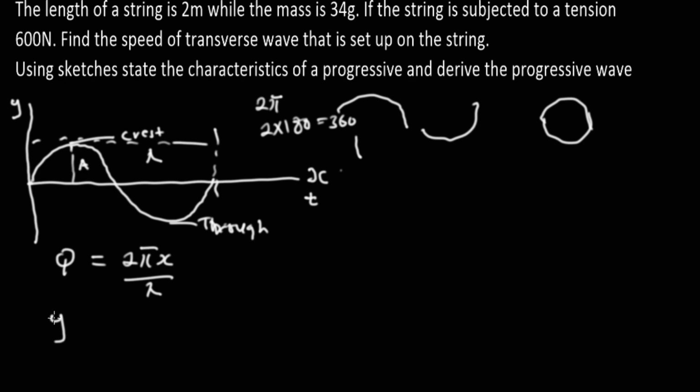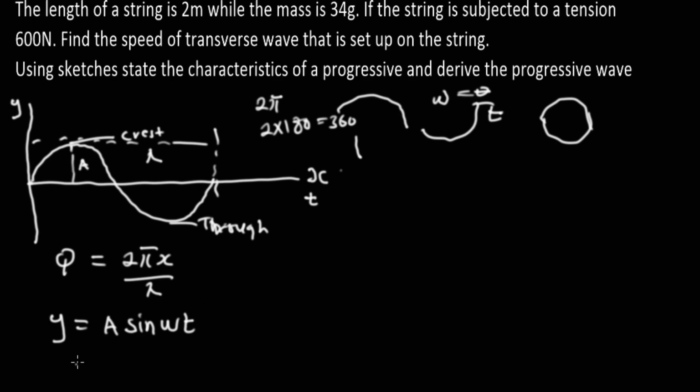And the y direction is given as a sine wt. This is the y, A is the amplitude along the vertical axis, and whenever it is vertical, we use sine. And W, you should not forget, is the angular speed, which is given as theta over time. So it's simplified that y is given as a sine wt. It's just a denotation, a proof, but there's no time to prove that.